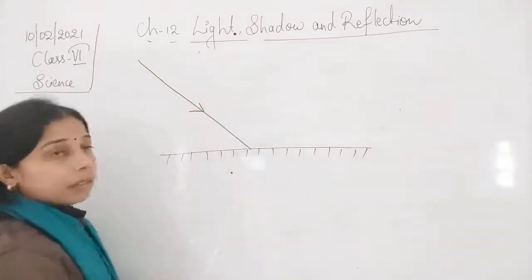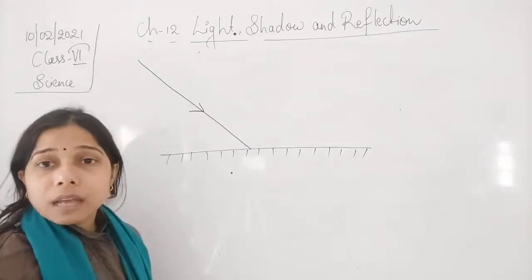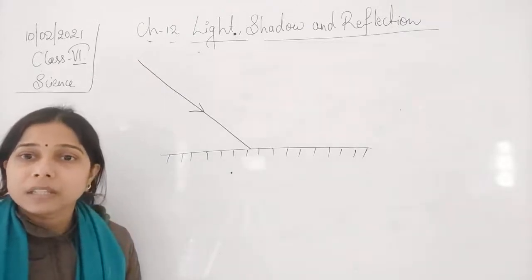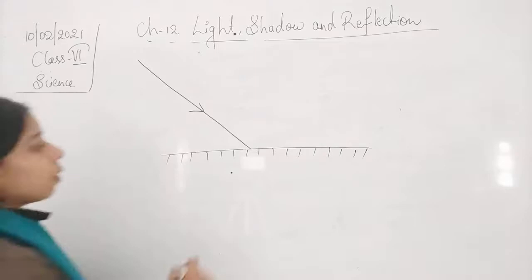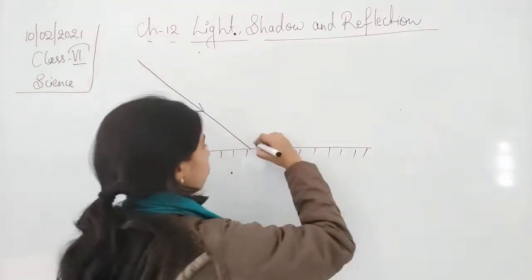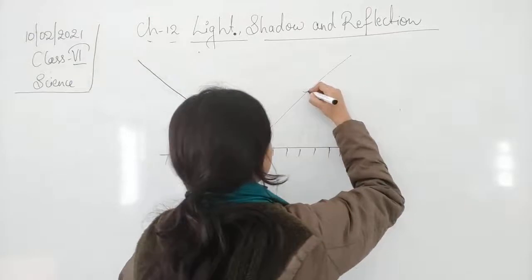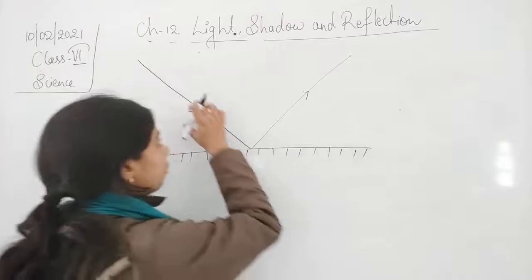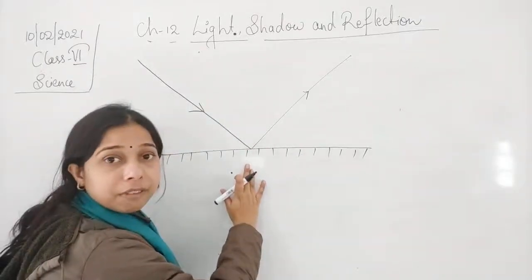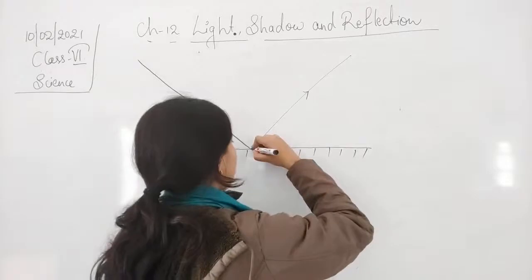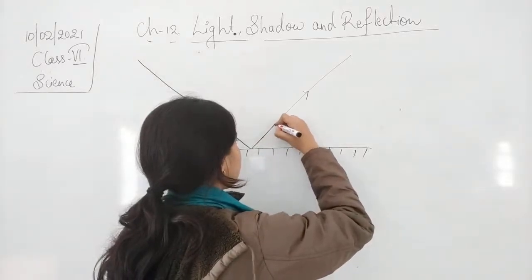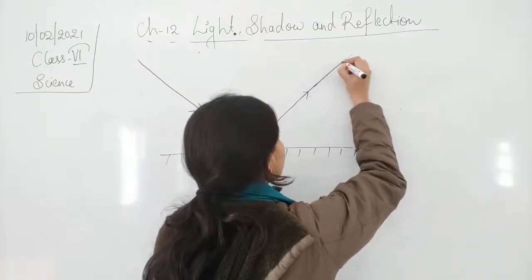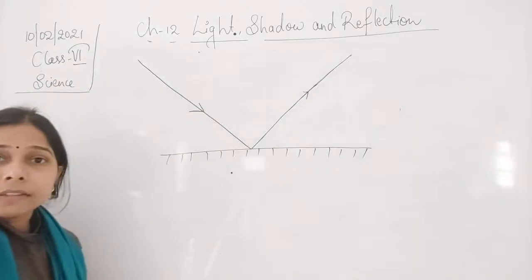This is an arrow I am showing. This arrow shows the direction in which light is falling, in which direction light is moving. When it falls on the surface, and this is a smooth surface, it will get reflected into another direction. You can see these rays explain that first it is coming to the surface, and finally it gets reflected. So that is a reflection.